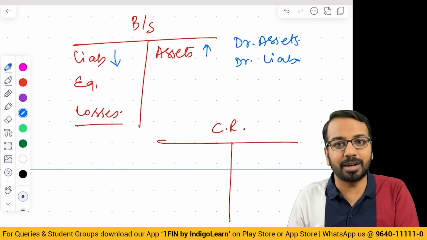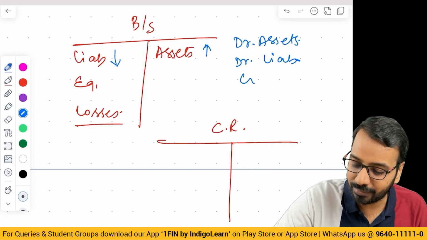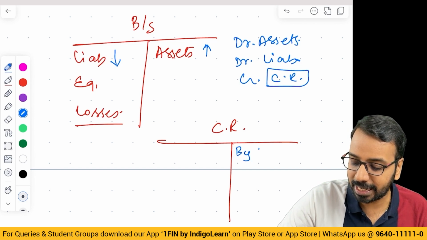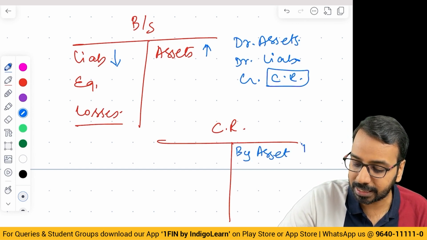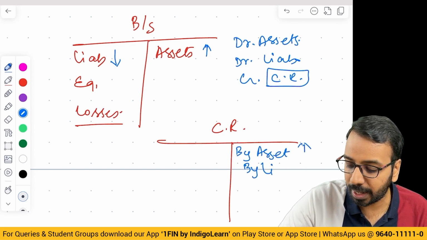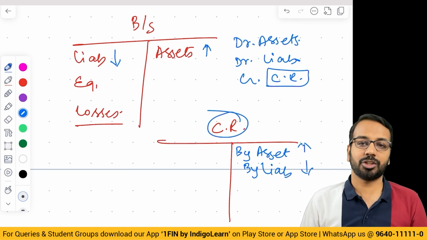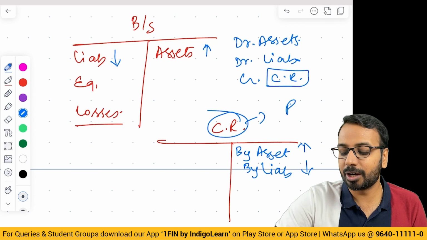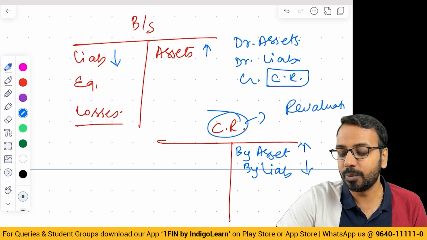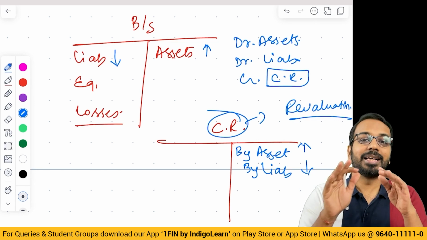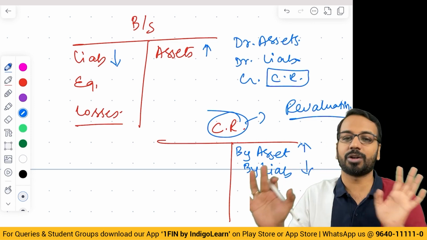If my liability value decreases, I gain. So I will credit capital reduction account. This is similar to what you do as a revaluation account in partnership. All of you would have done that, right? Revaluation account, same thing we are doing here.